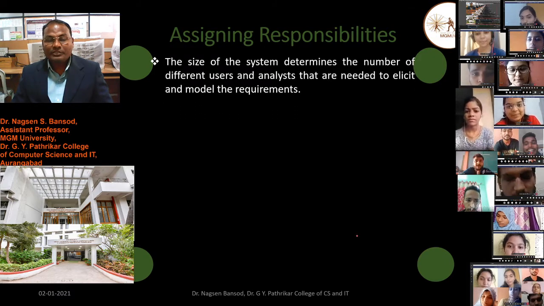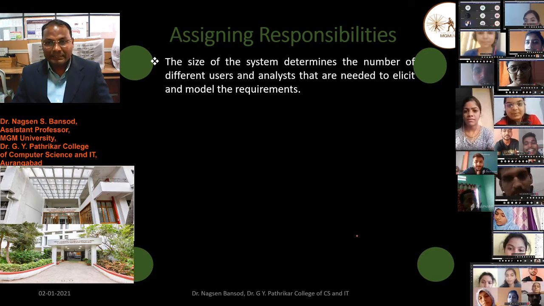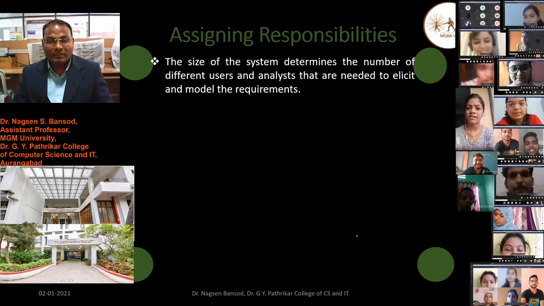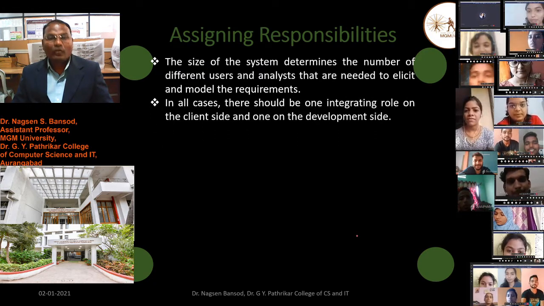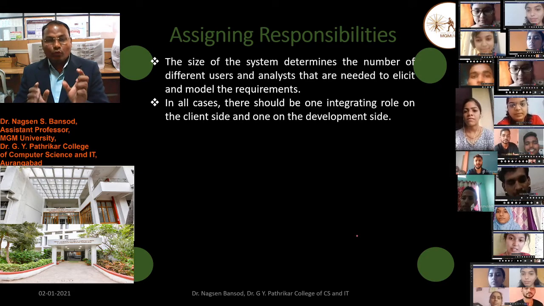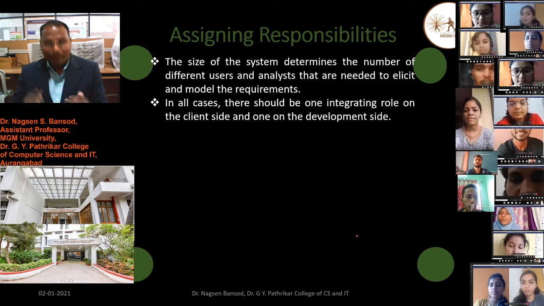The size of the system determines the number of different users and analysts that are needed to elicit and model the requirements. In all cases, there should be one integration role on the client side and one on the developer side.